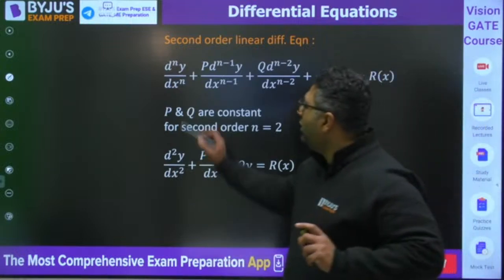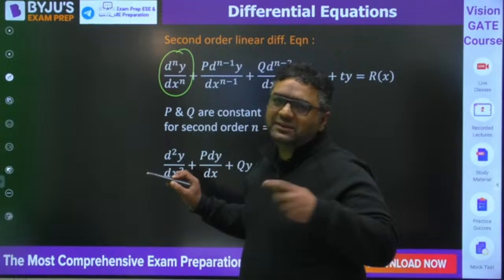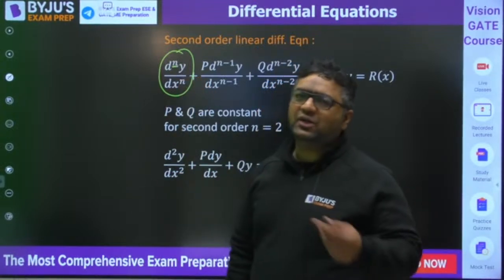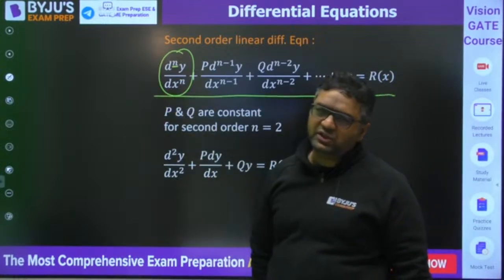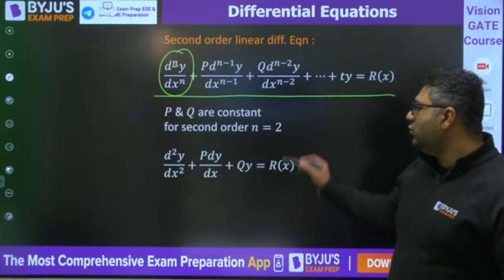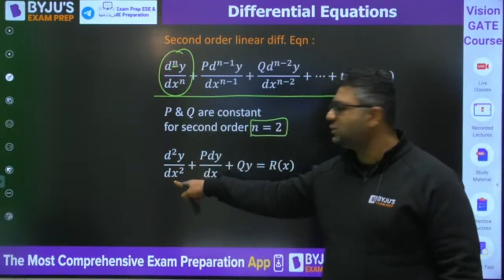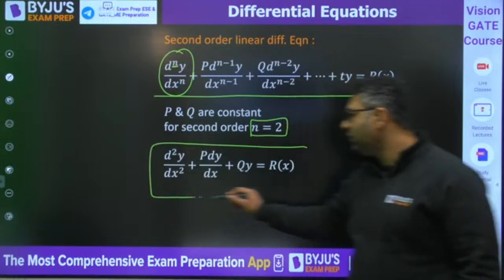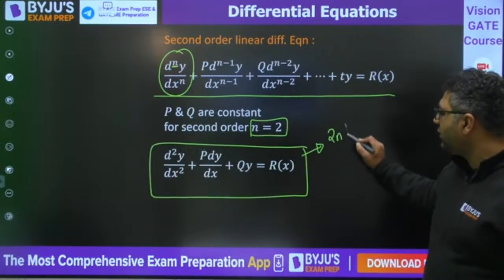You already know the highest order derivative tells us the order. So if this n becomes 2, it is said to be a second order differential equation. Otherwise, this is an nth order differential equation. So when you put n equal to 2, the equation becomes d2y by dx square plus p dy by dx plus qy equals r(x). Now this is the second order differential equation.